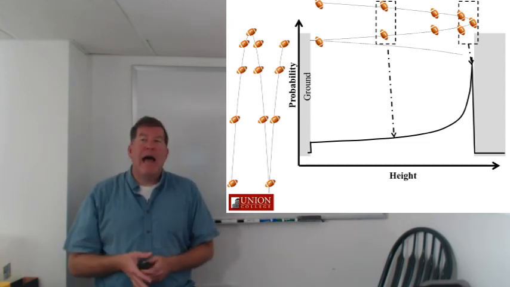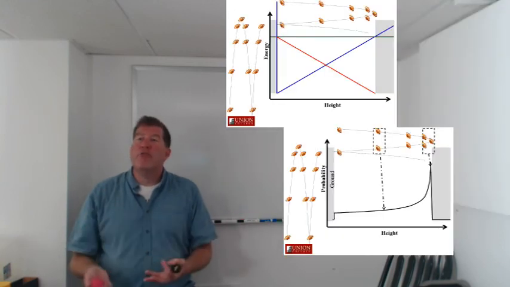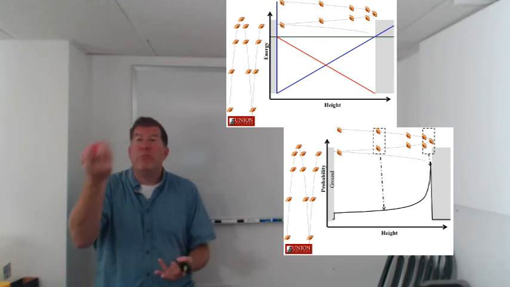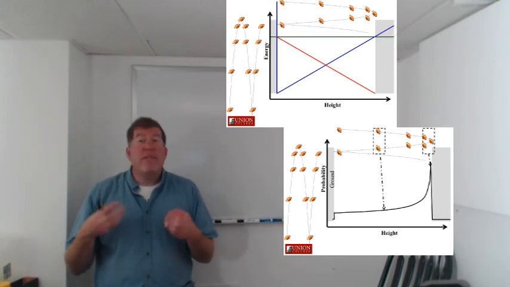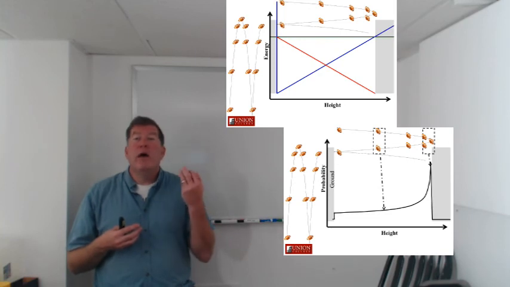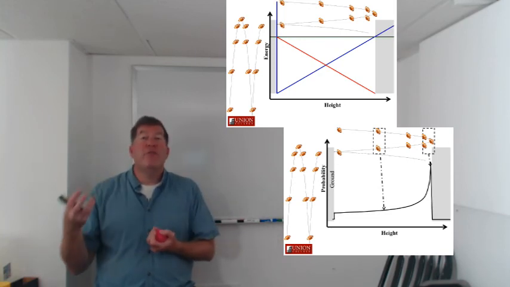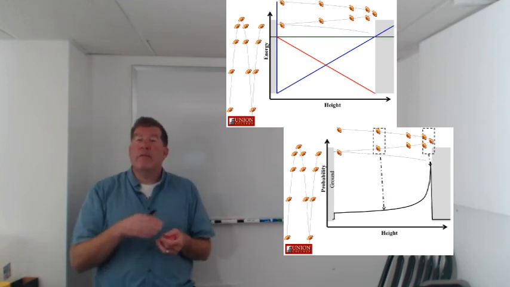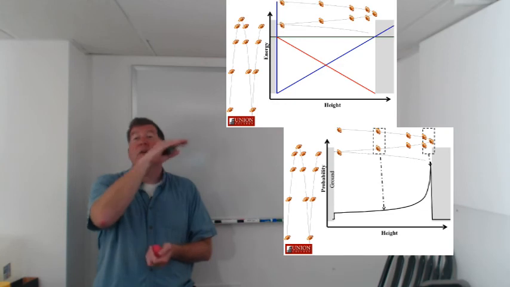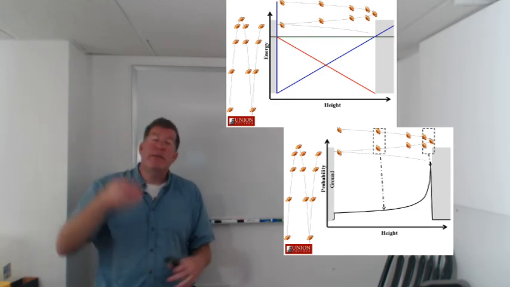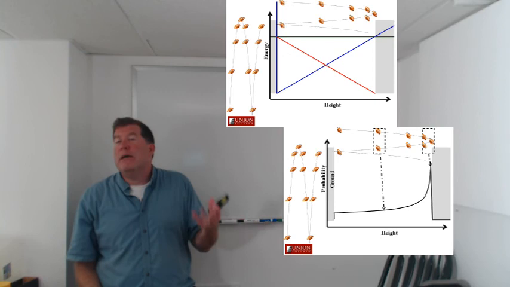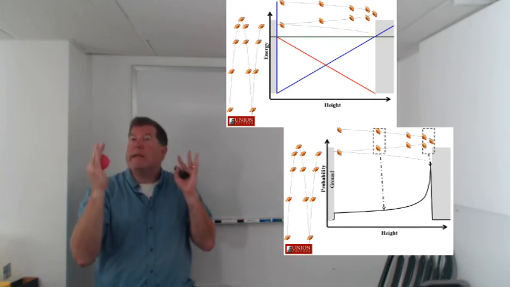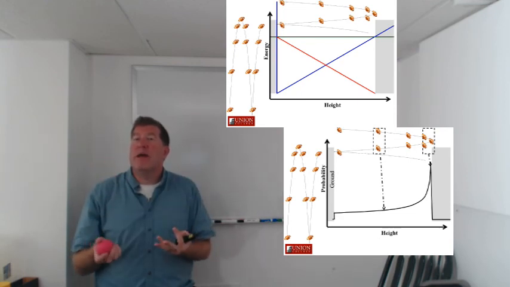And so this is how the energy constrains probability, right? So this is for a classical system, a bouncing ball like a football, like I've got in the little cartoons here. This is how you can use energy concerns to understand issues of probability, right? The energy tells us, if I know the total energy, I know that it's going to be moving very fast near the ground. It's going to be moving very slowly at the top. There's a maximum height it can reach. It can't go into the ground because it doesn't have enough energy to dig its way in there. And so its range is bounded by these concerns having to do with energy.